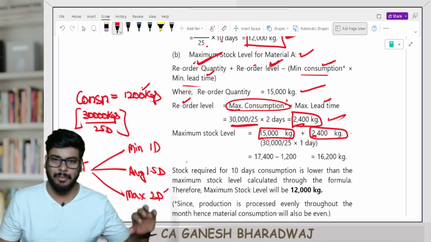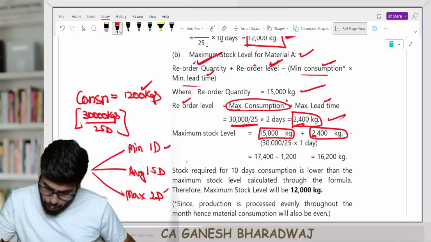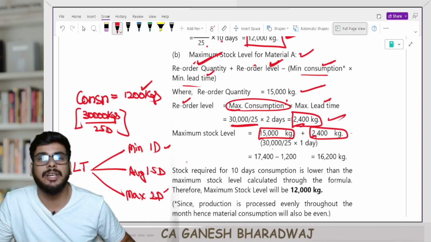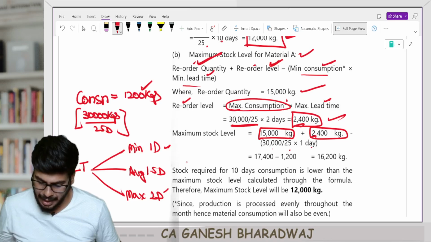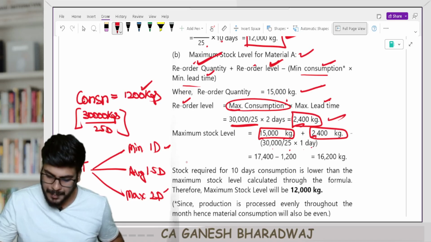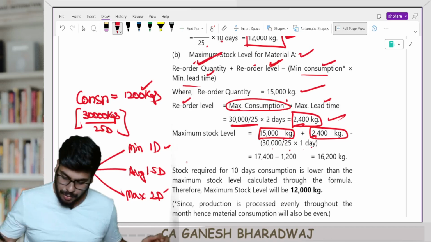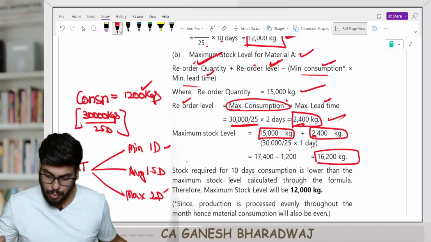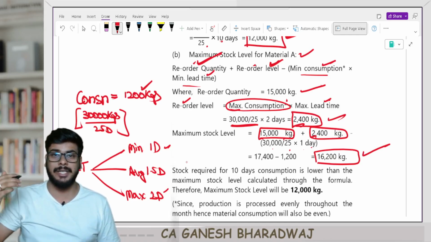We just calculated the reorder level as 2400 kgs. Minimum consumption is 1200 only, and minimum lead time is 1. So 30,000 divided by 25, which is 1200, into 1. This is nothing but 1200. So 15,000 plus 2400 minus 1200, you get 16,200. As per the formula, the maximum stock level will be 16,200.